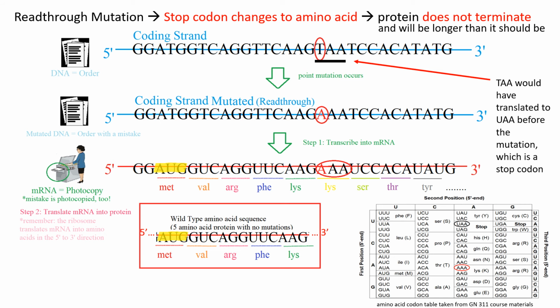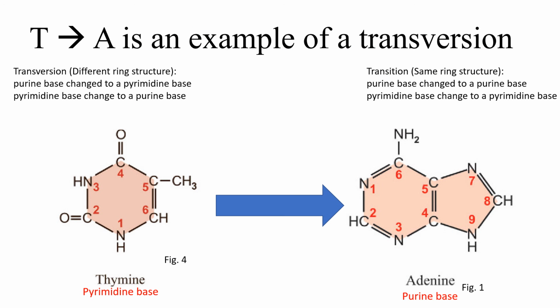A read-through mutation is shown here when the thymine within the coding strand is changed to adenine. This results in a codon that encodes for lysine instead of a stop codon. The result is that the protein continues to be translated and includes more amino acids than it should. The protein will most likely not perform its original function. Thymine being changed to adenine is an example of transversion because thymine is a pyrimidine while adenine is a purine.